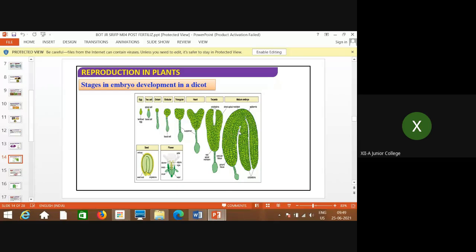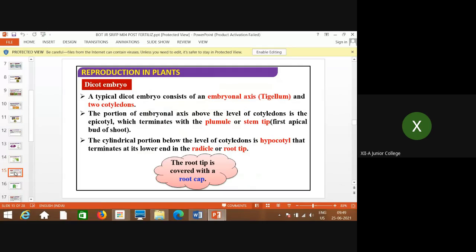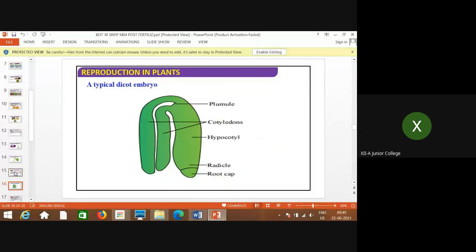So these are the two cotyledons here in case of dicot, and in case of monocot, single cotyledon. Rest of the things are similar. The same thing I told you, see, you can see now, these are the two cotyledons. This is the plumule, which is the upper part, and which gives rise to shoot system, and this is the radicle, which is covered by the root cap, that gives rise to root system, and this is the hypocotyl. Hypo means below the cotyledon, so this is called hypocotyl.